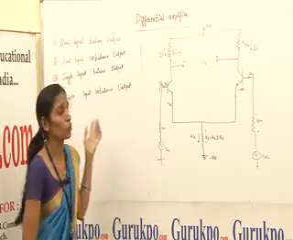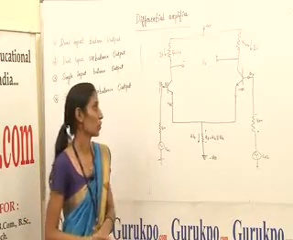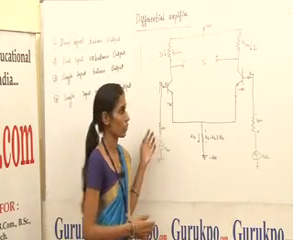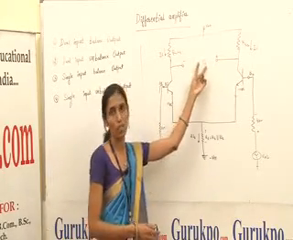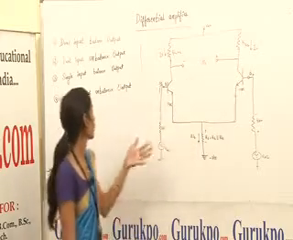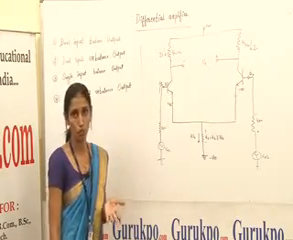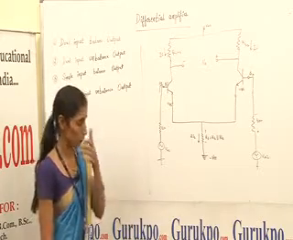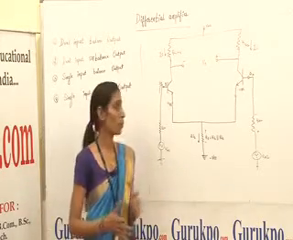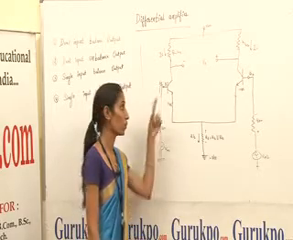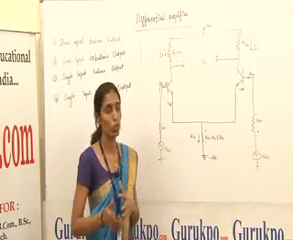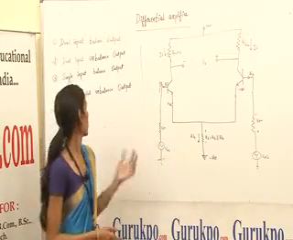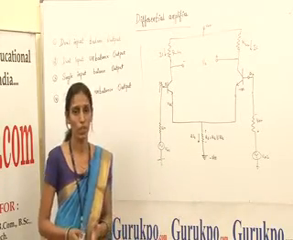The third one is the single input balanced output differential amplifier. In that type of differential amplifier, the input is applied to only one transistor and the output is taken from both transistors. That type is called a single input balanced output differential amplifier. The fourth and last one is the single input unbalanced output differential amplifier. In this type of amplifier, the input is applied to only one transistor and the output is also taken from only one transistor. That type is called a single input unbalanced output differential amplifier.